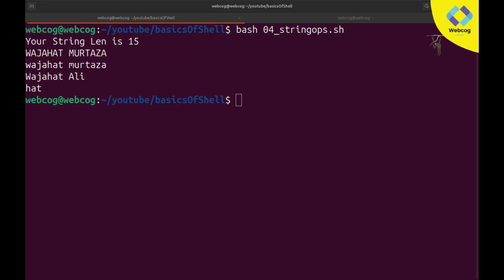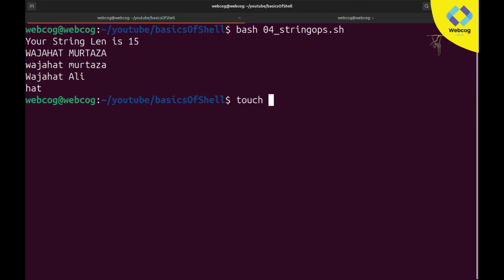User interaction is basically like this: we will take inputs from the user and then give output according to that. It's quite easy, not difficult. So let me create a new file.